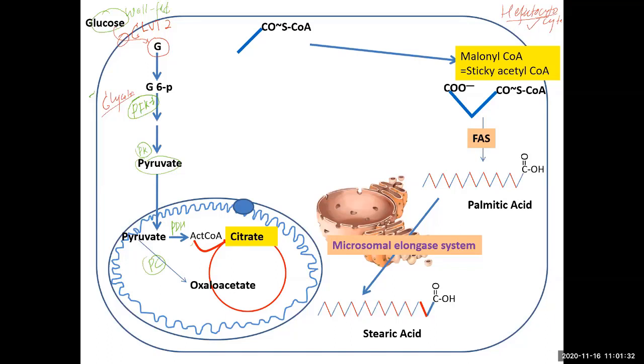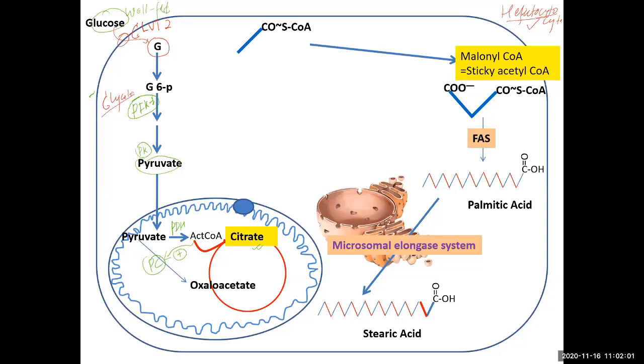Acetyl coenzyme A asks this enzyme, please make one friend for me, so that we are no longer separate, we will become one as citrate. So because of stimulation of pyruvate carboxylase, pyruvate will form oxaloacetate. You know this, and both will combine and form one citrate.